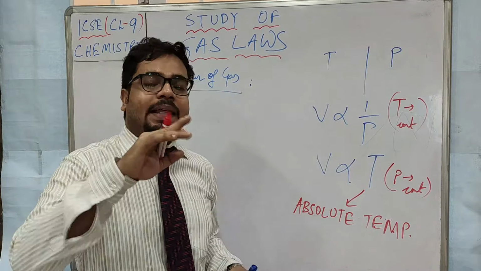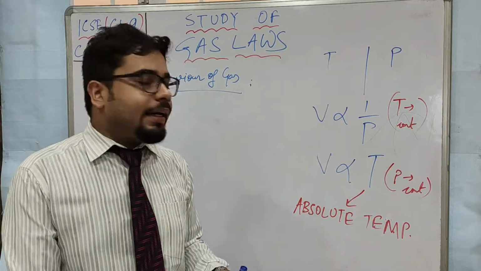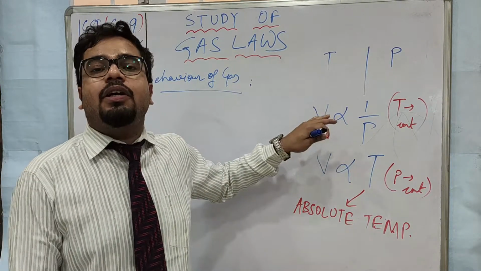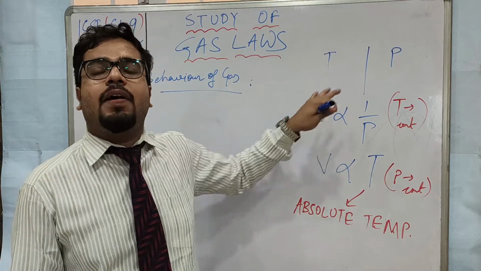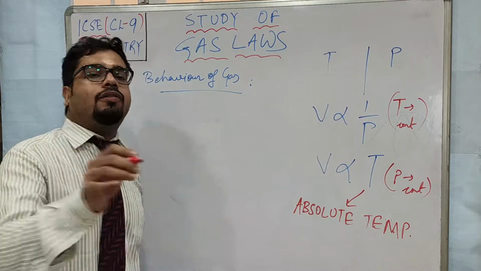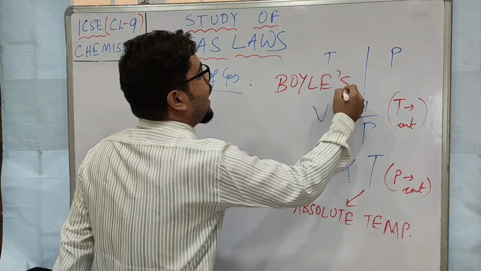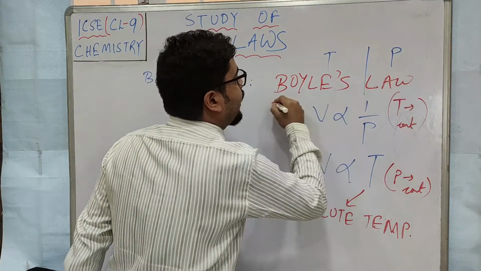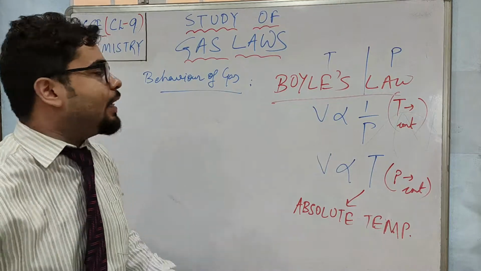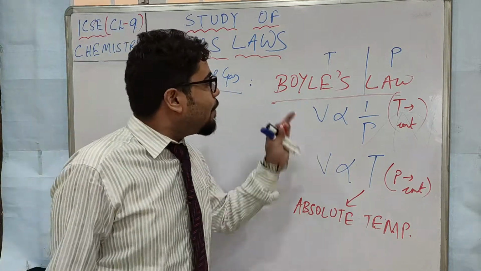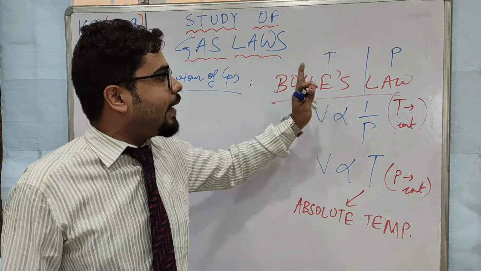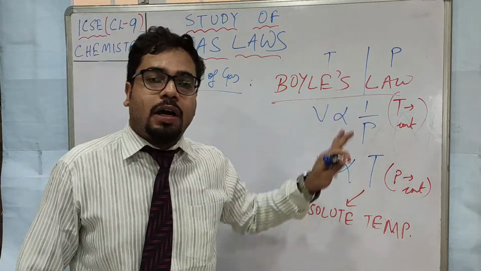But that spelling is B-O-I-L. But here the scientist who has related the volume of a gas to pressure, his name is also Boyle. But the spelling you must know very nicely, Boyle. And this is how we write Boyle's law, B-O-Y-L-E. In pressure cooker we boil, B-O-I-L. But the name of the scientist is B-O-Y-L-E. So this is Boyle's law.